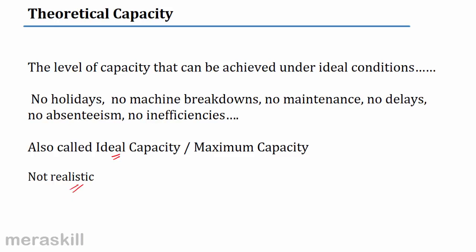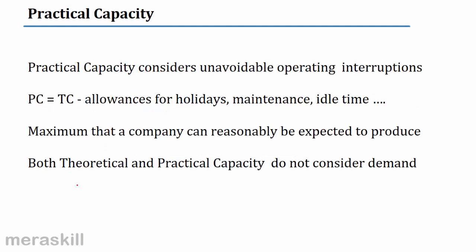It's absolute maximum. Then you have practical capacity, which makes a little more sense, where you consider the unavoidable operating interruptions. You have Sundays, holidays, yes or no? You have other holidays. You need some time to maintain the machine. There will be idle time. A worker cannot be working, if he has an 8-hour shift, it's not possible for him to be working for every minute of those 8 hours. Clear? So it is the maximum that a company can reasonably be expected to produce.